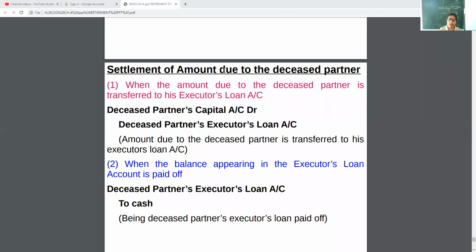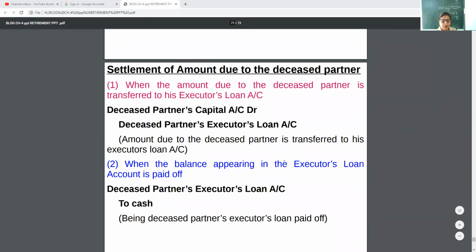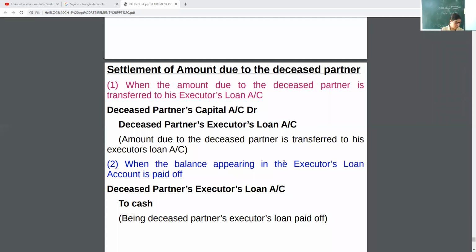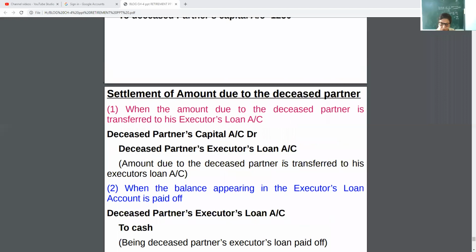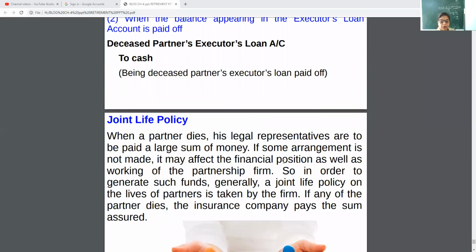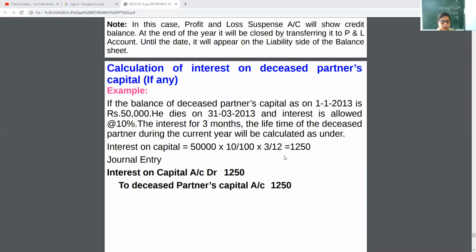So when the balance appearing in the executor's loan account is paid off, then deceased partner's executor's loan account to cash or bank, generally to bank, because that will be more reliable. So being deceased partner's executor's loan paid off. Up to here you have in your course. Joint life policy generally is not in the course.